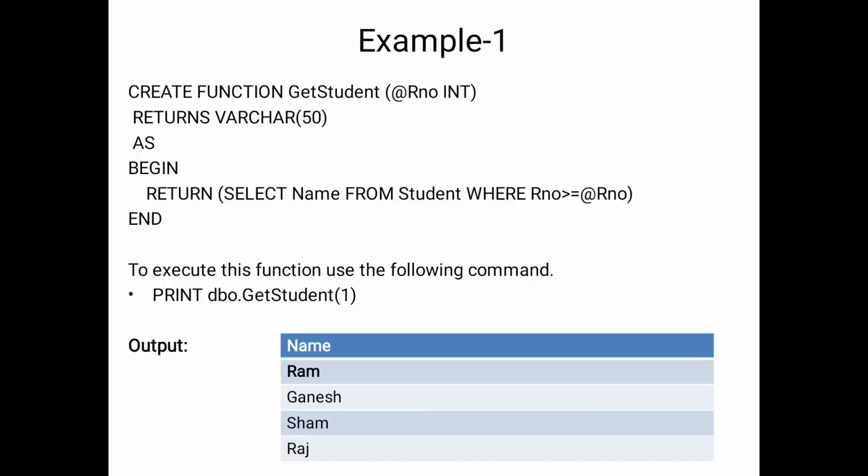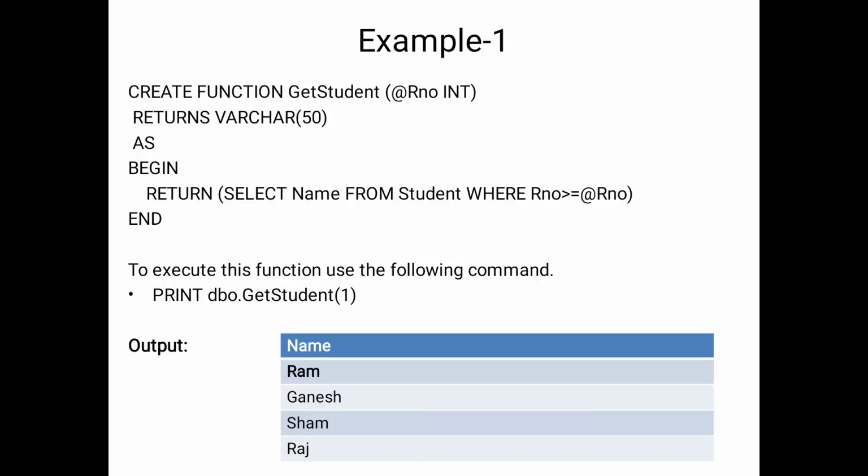It returns varchar of 50, the function begins with the begin keyword and returns select name from the student table where roll number is greater than or equal to roll number. If we read the input as 1, then roll number is greater than or equal to 1.